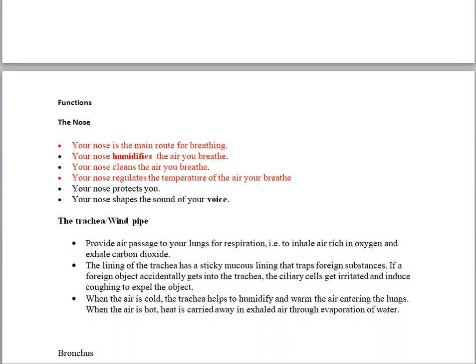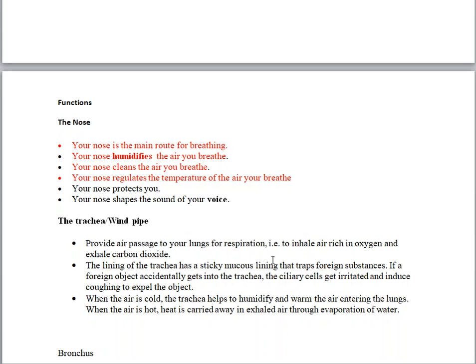Your nose shapes the sound of your voice. Yes, it regulates the voice box. If you close the nose with your fingers and maybe say something or try to sing, you realize that your voice is altered. So by allowing air to pass through smoothly, your nose helps in shaping the sound of your voice. All right, so that is the nose.